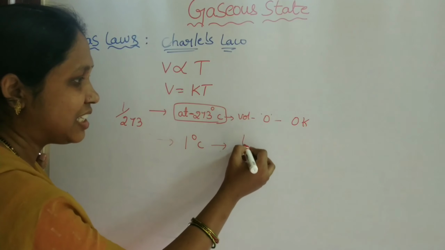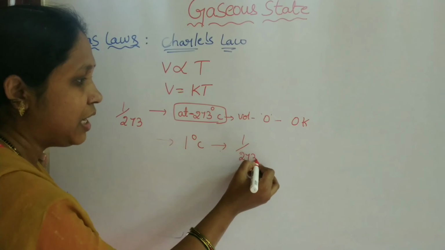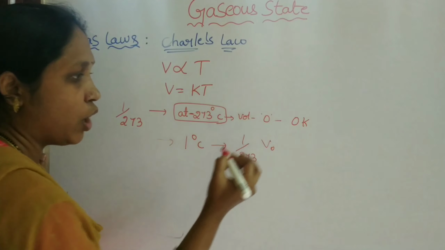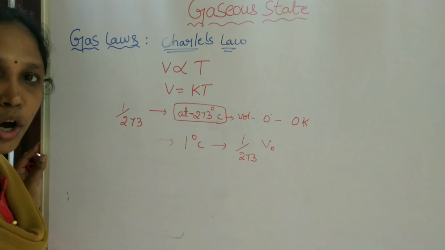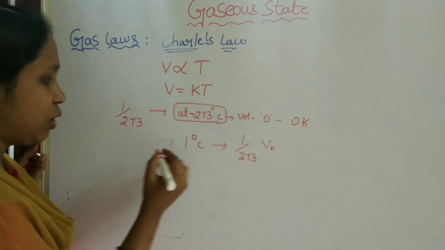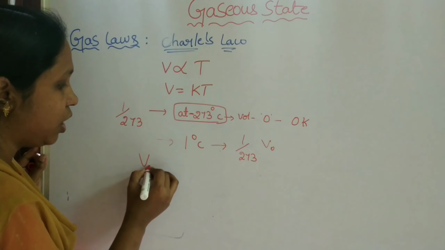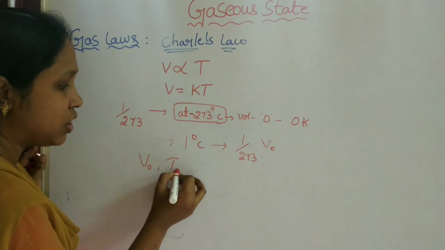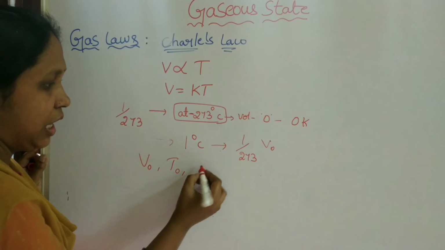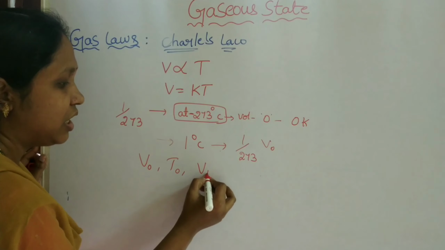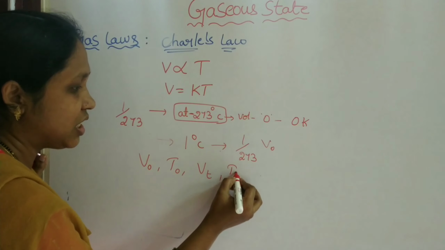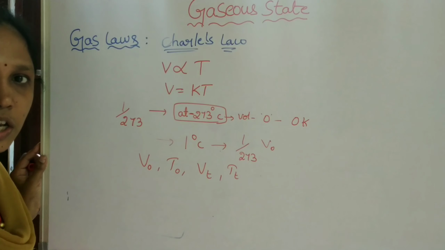of the gas increases by 1 by 273 part of its initial volume. Okay, so take the initial volume V naught and initial temperature T naught, and the volume at T degree Celsius is Vt, with temperature small t.